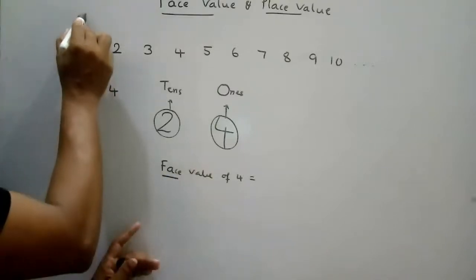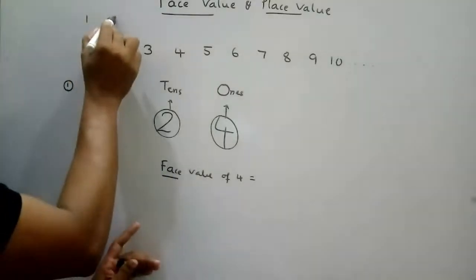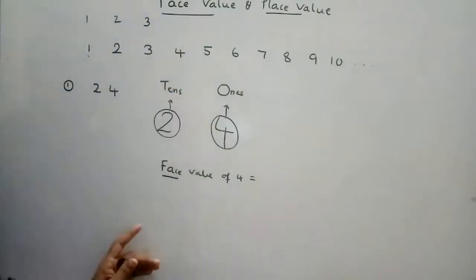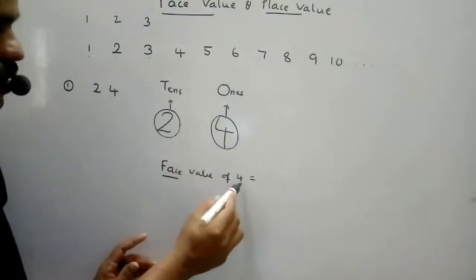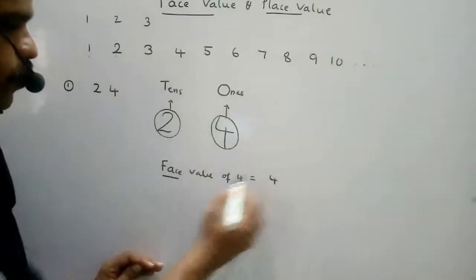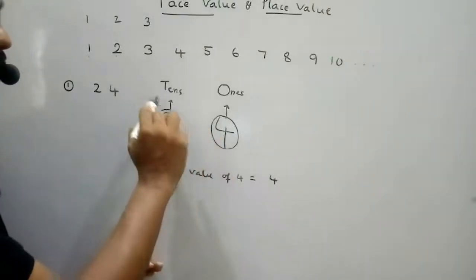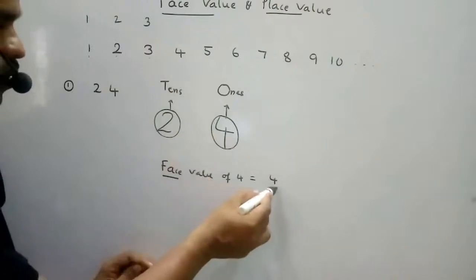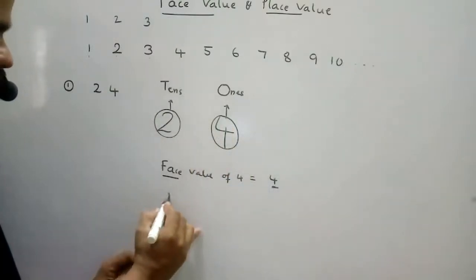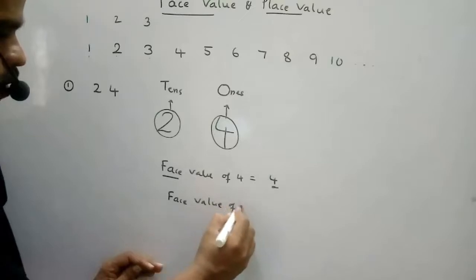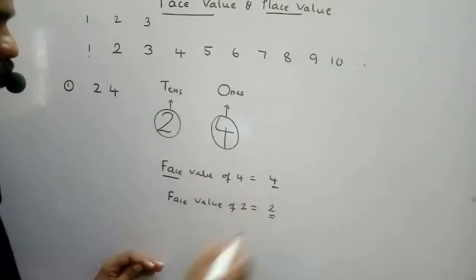Face value of 1, face value of 2, face value of 3 is always the same. So face value does not change the value. See, the face value of 4 is 4 only. If 4 is in any place, the face value of 4 is always 4. The face value of 2 is 2 only.